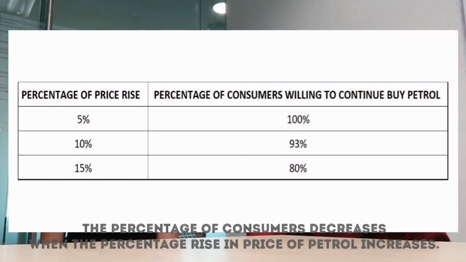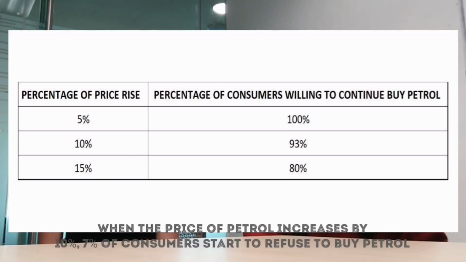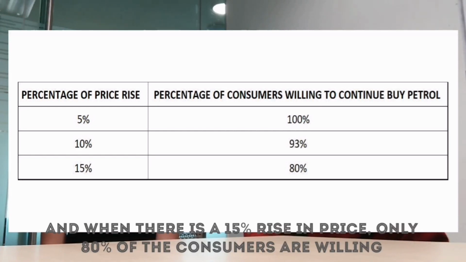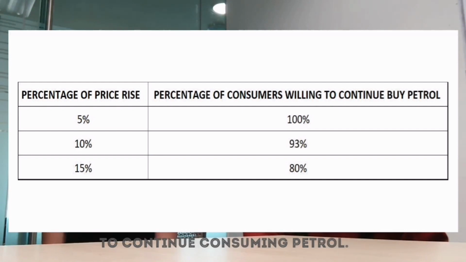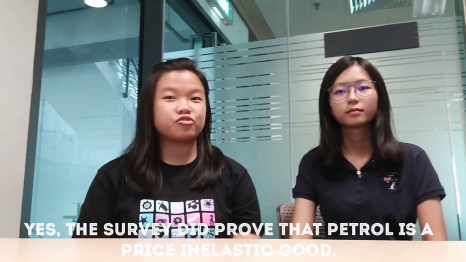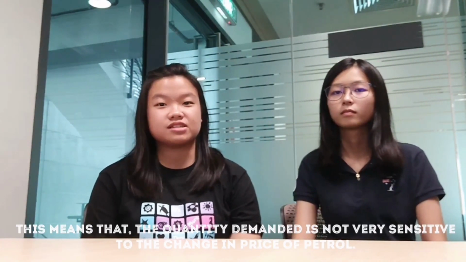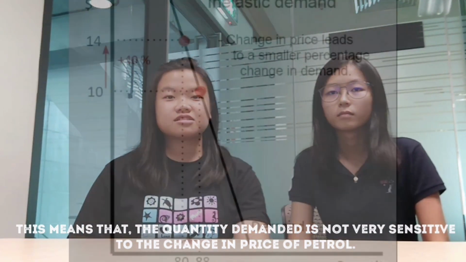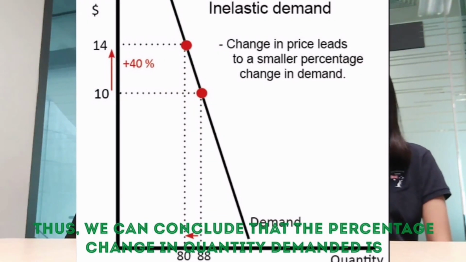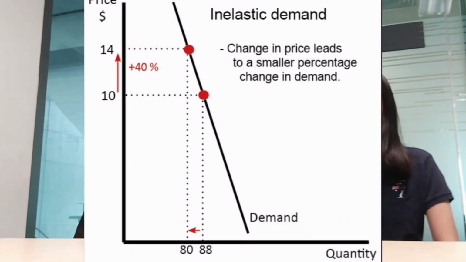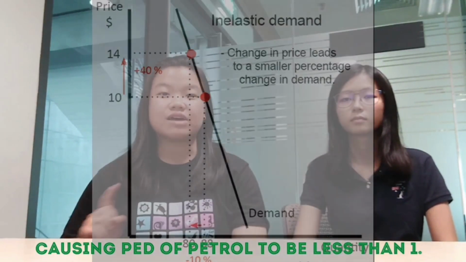The percentage of consumers decreases when the percentage rise in price of petrol increases. When the price of petrol increases by 10%, 7% of consumers start to refuse to buy petrol. And when there is a 15% rise in price, only 80% of the consumers are willing to continue consuming petrol. Yes, the survey did prove that petrol is a price inelastic good. This means that the quantity demanded is not very sensitive to the change of price of petrol. Thus, we can conclude that the percentage change in quantity demanded is always less than the percentage change in price, causing the PED of petrol to be less than 1.